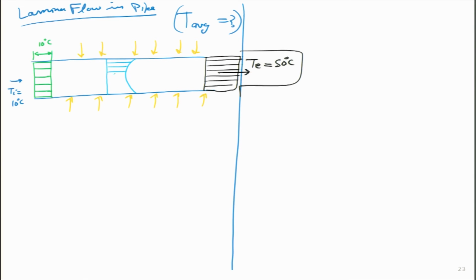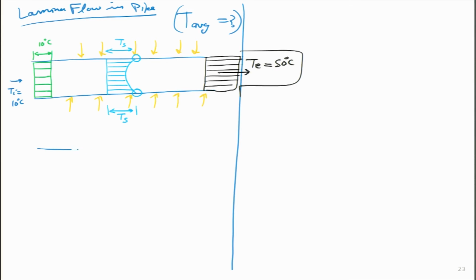And this seems logical because near the wall, what does near the wall mean? Over here and over here, the temperature of the fluid actually reaches the temperature of the surface. So, this is Ts over here, this length is Ts. So, the temperature of the fluid will look like this, and I can draw the opposite case also.